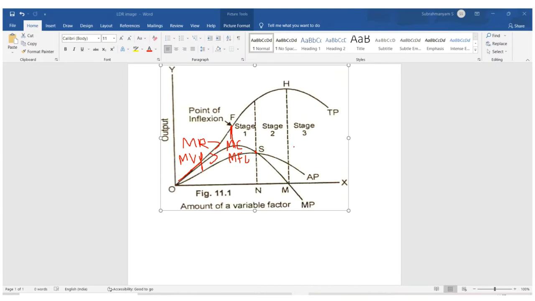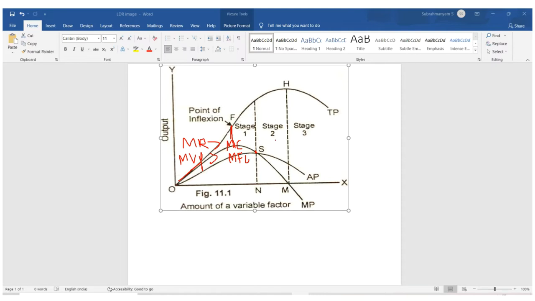This is the maximum TPP, where MPP is 0 and TPP is the maximum, at the end of stage 2. Stage 2 starts with maximum APP and ends with maximum TPP or MPP equal to 0. Stage 2 is also called the rational zone.